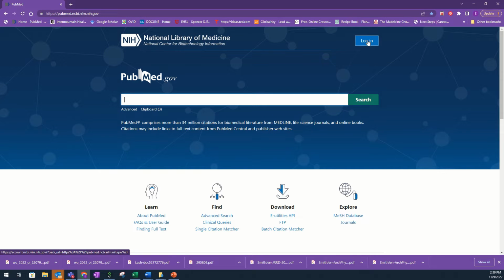Using PubMed will be the most direct way to finding full-text articles. First, you will need a MyNCBI account. You'll start by going to this login at the top of the PubMed homepage.